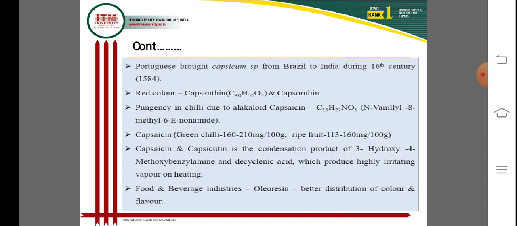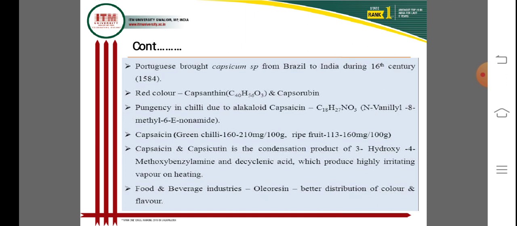Capsaicin is present in green chili at 110 to 210 milligrams per 100 grams of edible fruits, and in ripe fruits at 113 to 160 milligrams per 100 grams of edible chili.